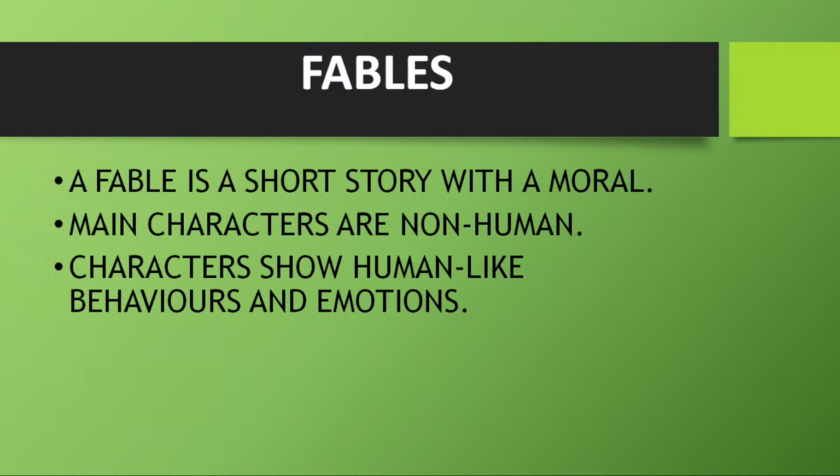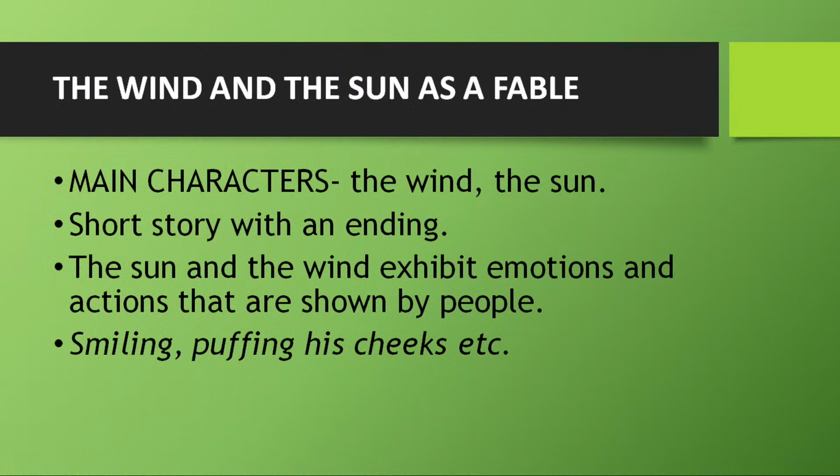So, as you can see on your screen, a fable is a short story with a moral. Main characters are non-human and characters show human-like behavior and emotions. Now, what makes the story The Wind and the Sun a fable? So, who are our main characters here? Wind and the sun. Absolutely right. And do you think the man that was a part of the story, on whom they showed all their might, was also a main character of the story according to you? No, he wasn't. Yeah, so we can't say that he was the main character. So we have two main characters, the wind and the sun.